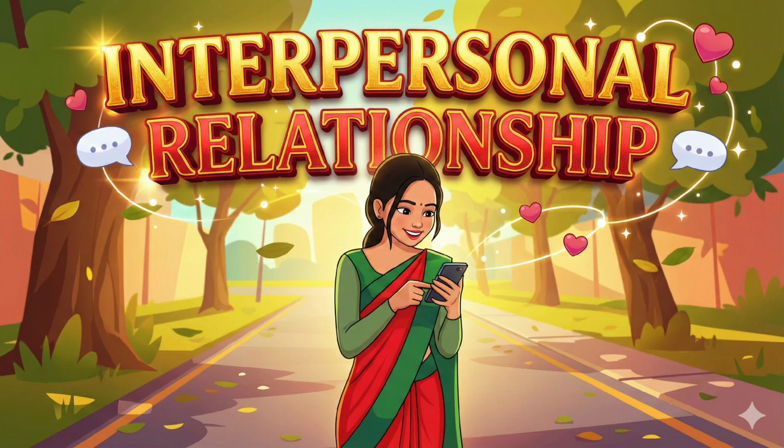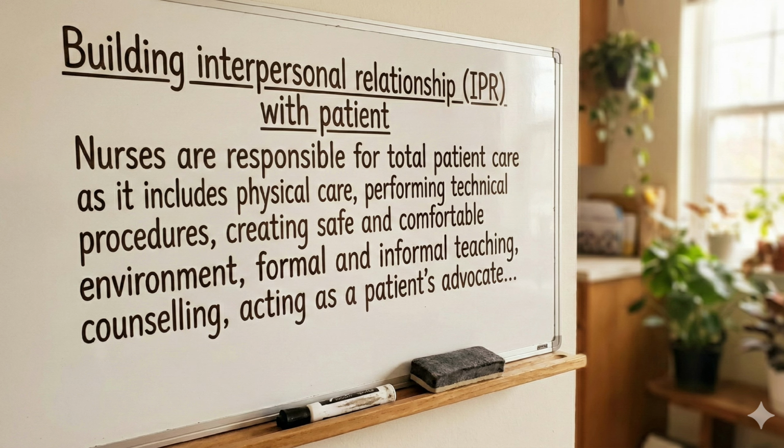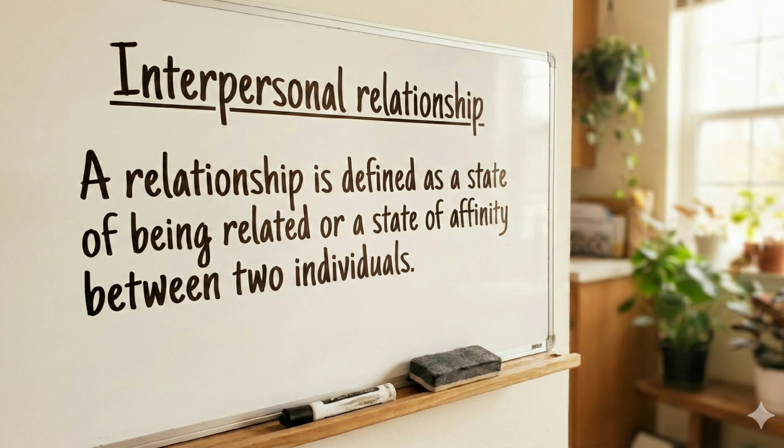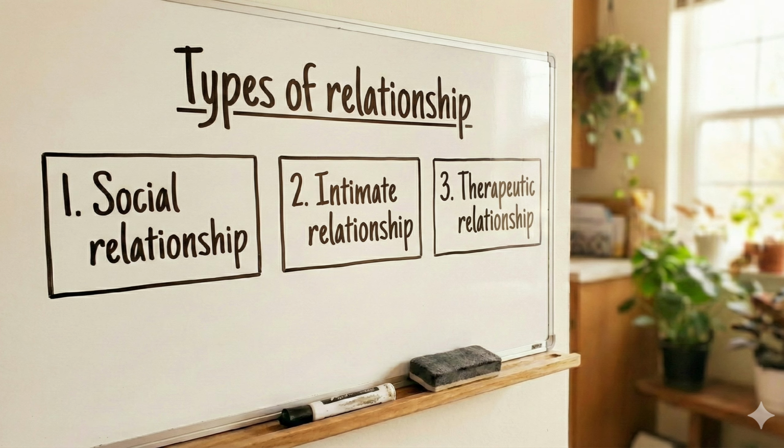Now I am going through interpersonal relationship. Interpersonal relationship means a relationship between two individuals having a similar character or state of being related, or it is called affinity between the two individuals. Affinity means a similar quality between two or more people or things. That is called interpersonal relationship, okay.